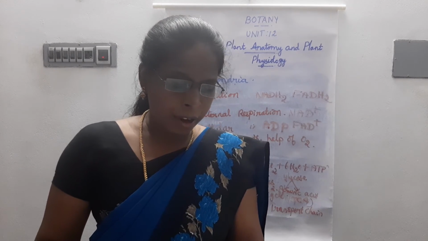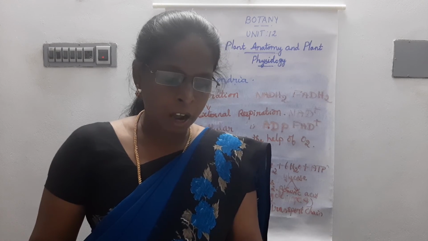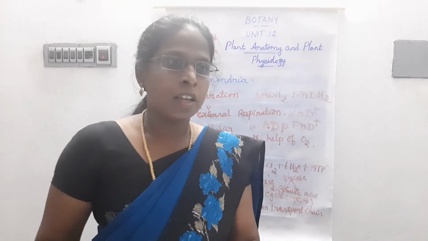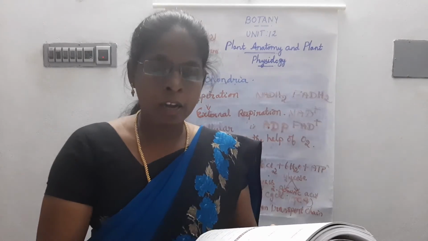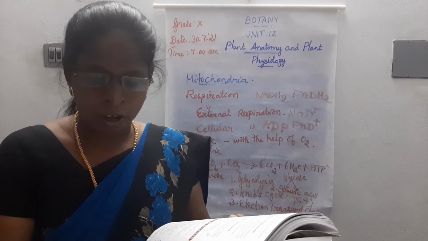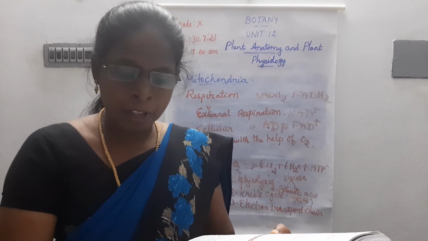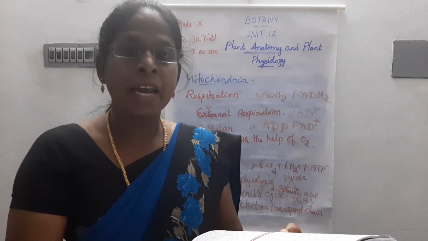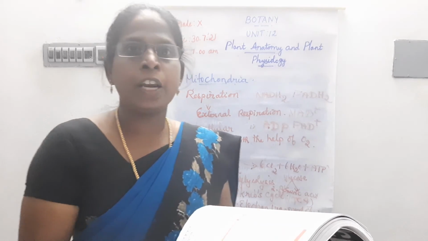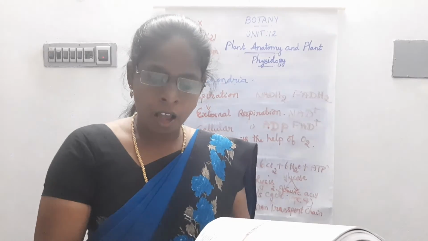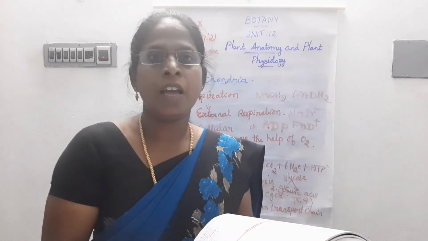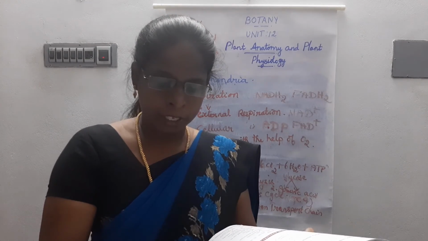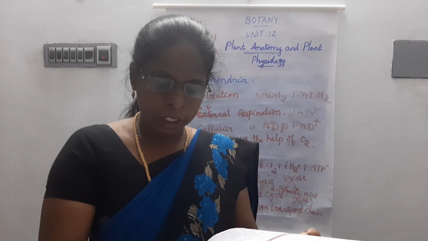Then Roman letter 5, 3rd question. What is the common step in aerobic and anaerobic pathway? Glycolysis. Then 4th one, name the phenomenon by which carbohydrates are oxidized to release ethyl alcohol. Anaerobic respiration, or otherwise it is called fermentation.